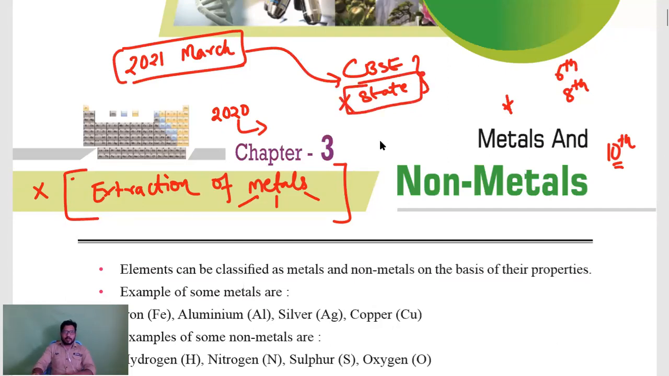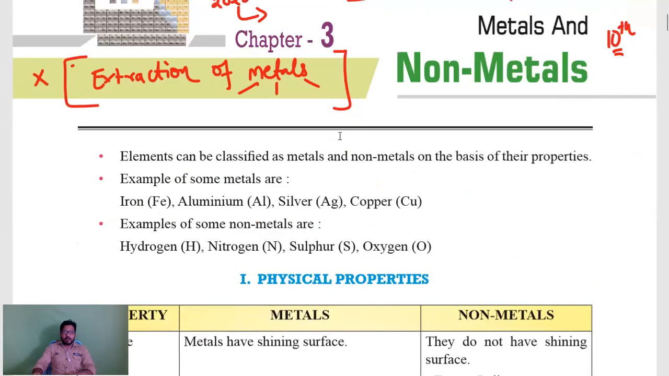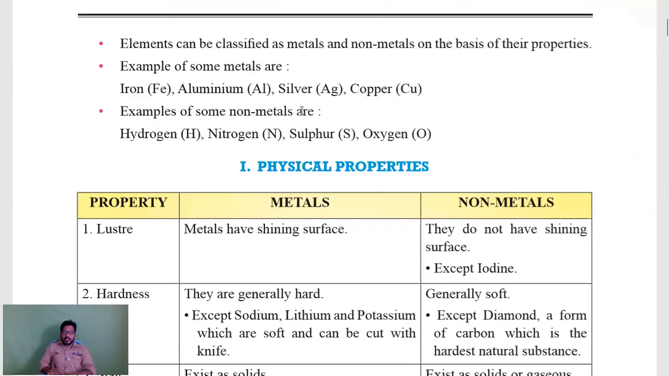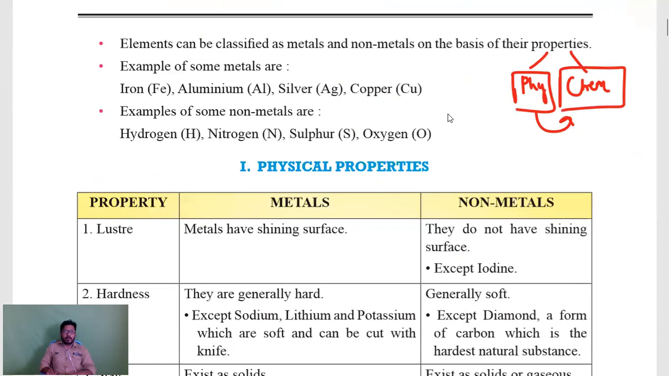Fine, let us start. Before starting this metals and non-metals chapter, first see that elements can be classified as metals, non-metals, and also metalloids. We know what is meant by metal and what is meant by non-metal, and how they can be classified on the basis of their properties. What type of properties? There will be two types: physical property and chemical property. Now let us concentrate on physical property. After learning physical property, we can go and learn chemical property.